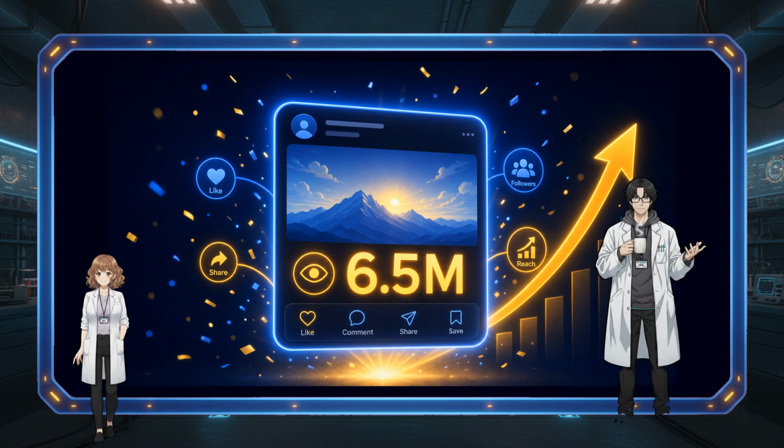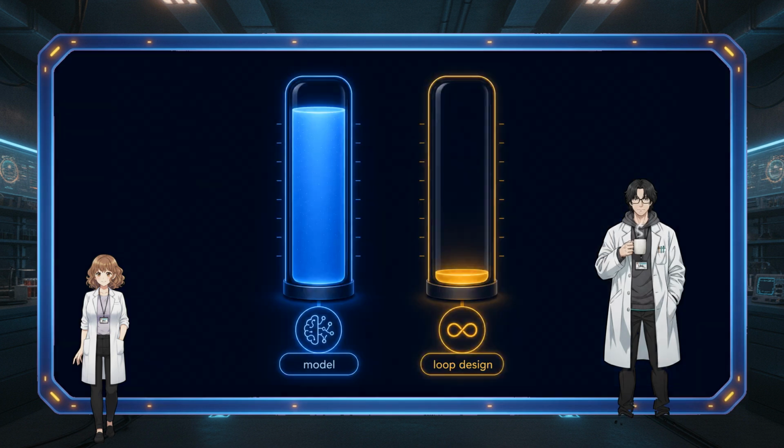The reason's simple. Sometime in 2026, AI agents got good enough to run multi-step work on their own for hours. Once that happened, the bottleneck moved from how smart the model is to how well you designed the loop. Smart's caught up, so now it's about how you run it.